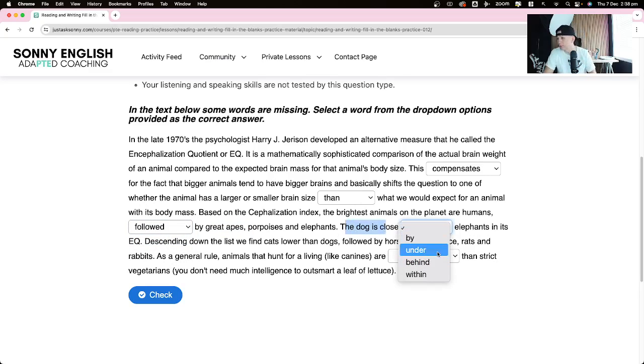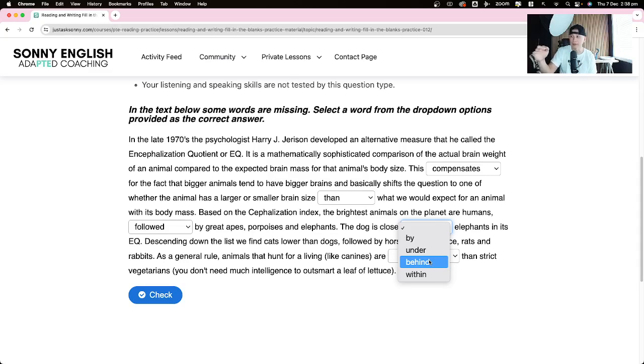Okay, so this is going to be a preposition. The dog is close. So if we're dealing with sequence, we're telling you what's number one, number two, number three. We're giving you a sequence. That means the dog is close ahead or close behind. That's it. There's only two. It's either in front or in back. They don't have the word ahead.